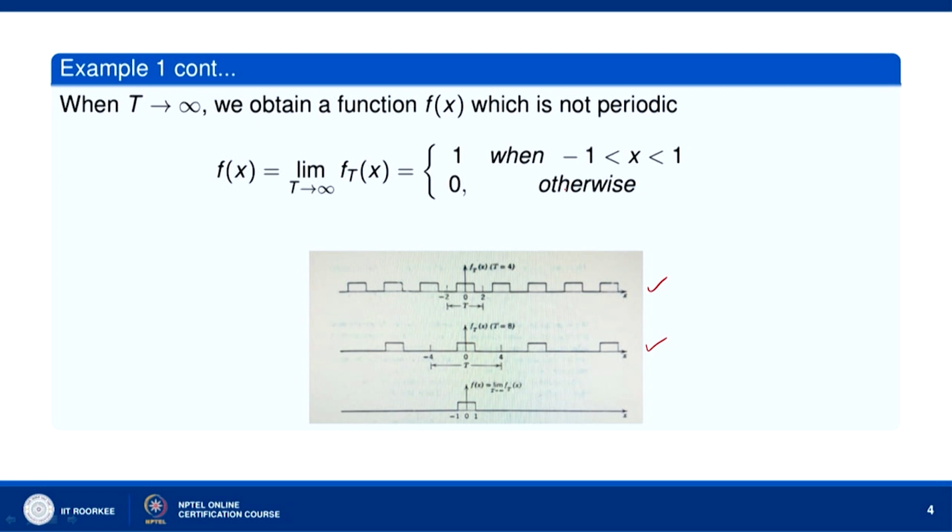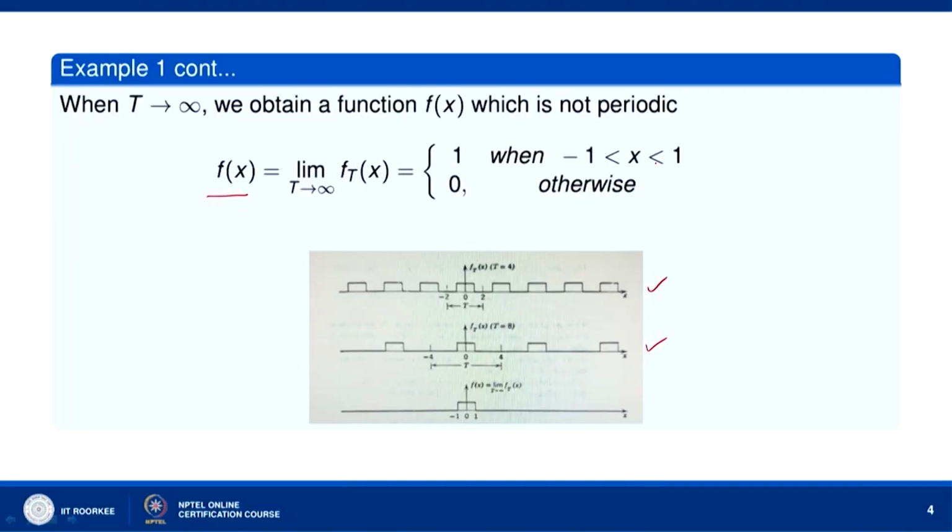So, when we consider the limit of f_T(x) as T goes to infinity, the limiting function f(x) assumes value 1 over the open interval minus 1 to 1, elsewhere it is 0. So, this is the graph of the limiting function f(x), you can see. And you can also see that this function is not a periodic function. So, we get a non-periodic function when we let T go to infinity.